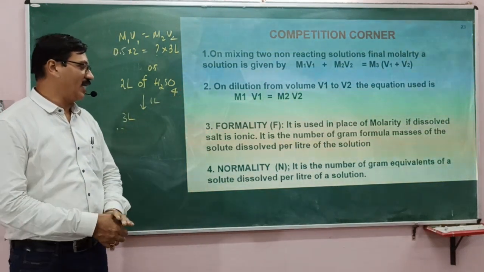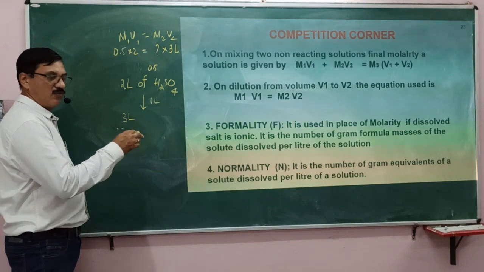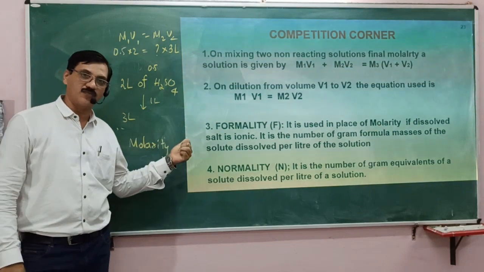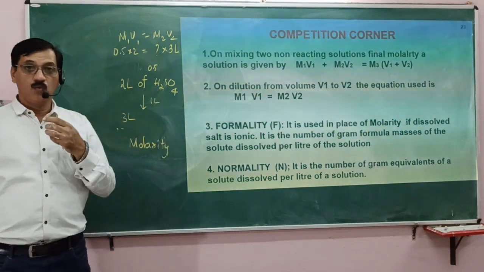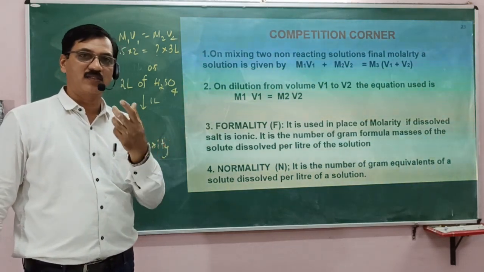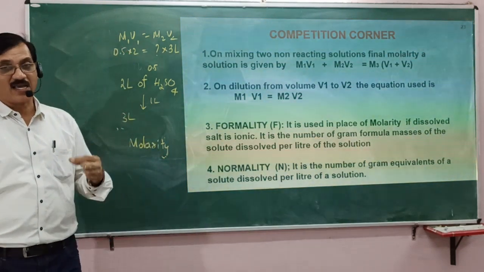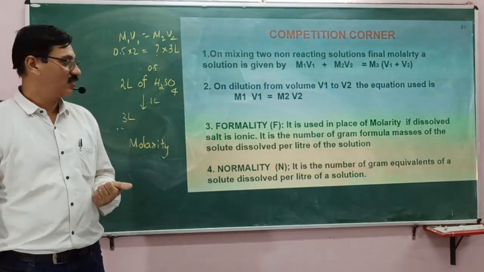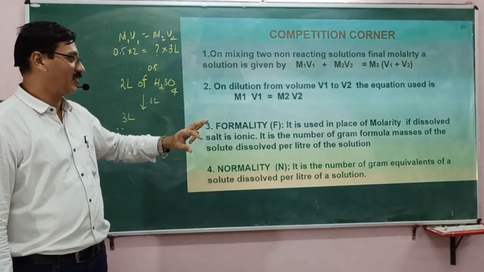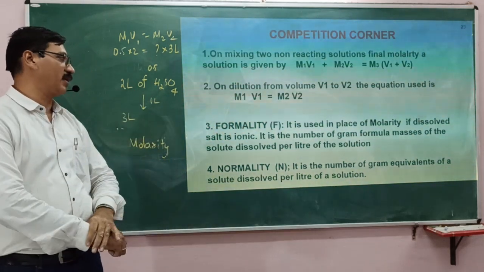There is one more thing, formality, which is being used. Formality, F, is an equivalent term with molarity. What is molarity? Molarity is the number of moles of solute in 1 liter of a solution. For the number of moles of solute, if the solute is covalent in nature, then we use molecular mass. If it is ionic in nature, we use formula mass. So instead of gram molecular mass, gram formula mass is being used.